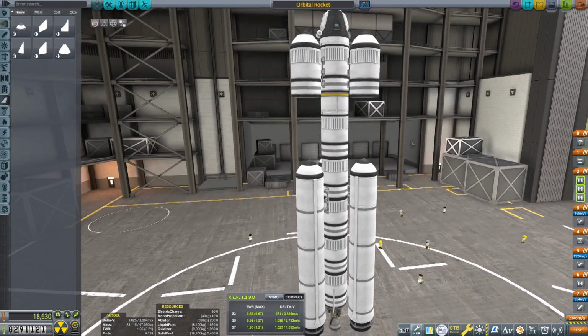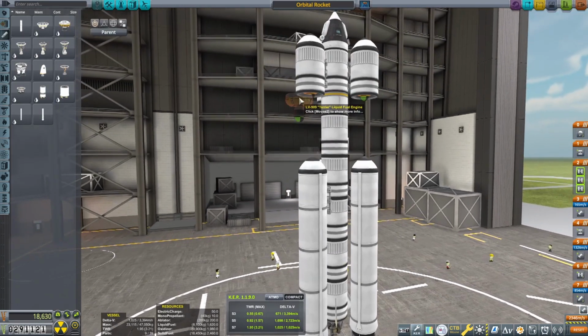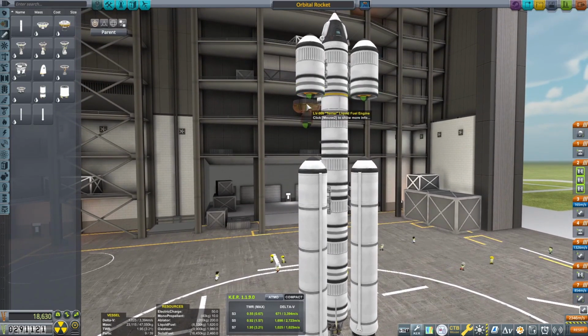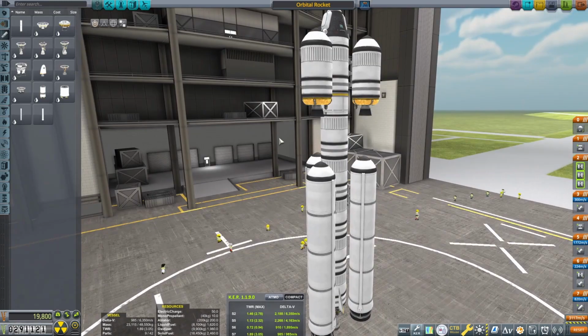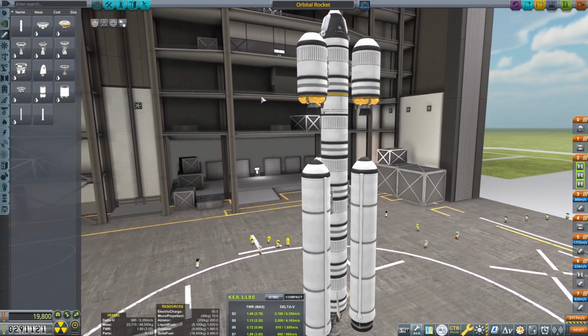Okay, and then we want to add some more carriers, just like last time, underneath. One thing I noticed last time was that the ambient sounds were still kind of high. I might lower that a little bit, or the engine noises anyways. I'll see if I can fix that.